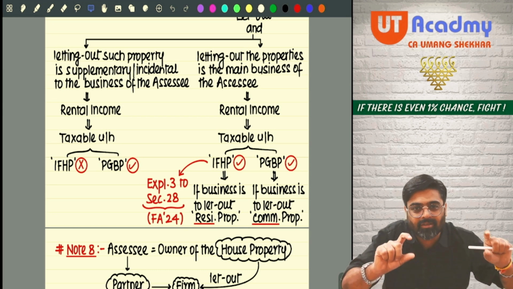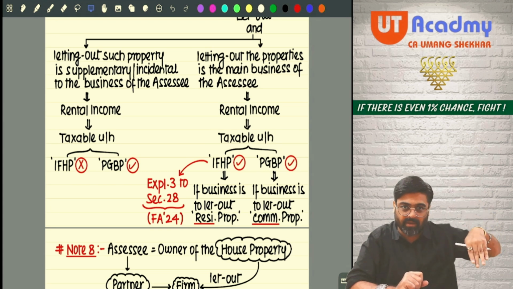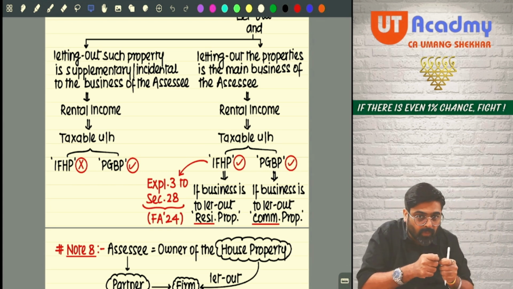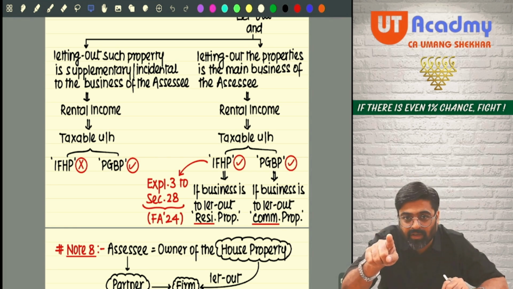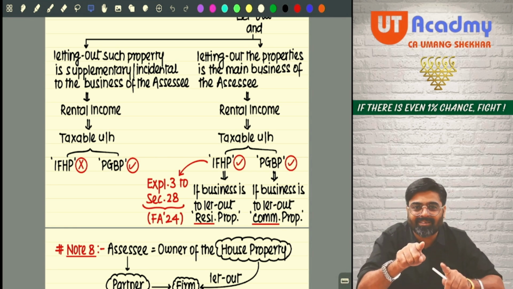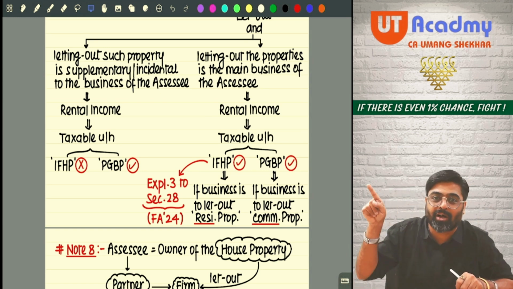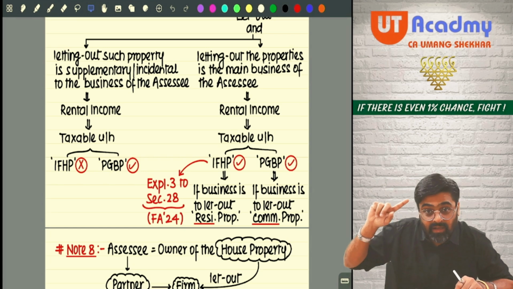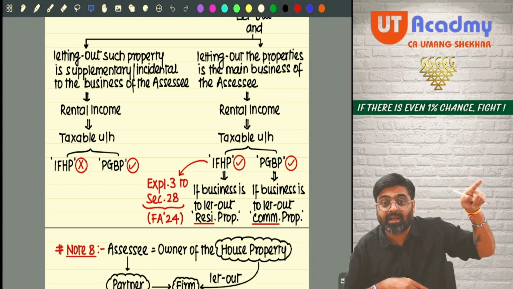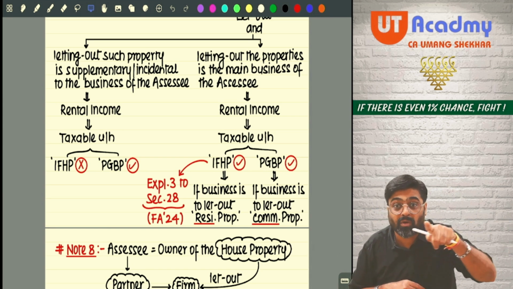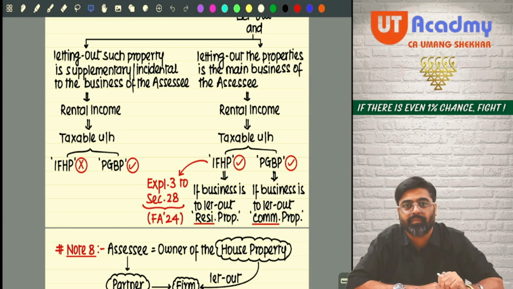If one income is given, they are telling you to compute total income, PGBP income. In that PGBP income, they have given one small adjustment like this. If you are not aware of this, then unnecessarily the income which you are supposed to charge under the PGBP head, you will charge under house property. Or the income which you are supposed to charge under the house property head, you will unnecessarily charge under the PGBP head. If you are not aware of these things, your answer will ultimately be wrong.